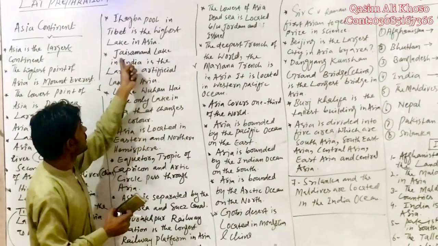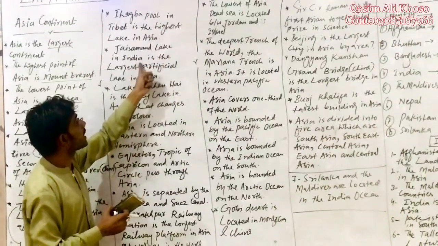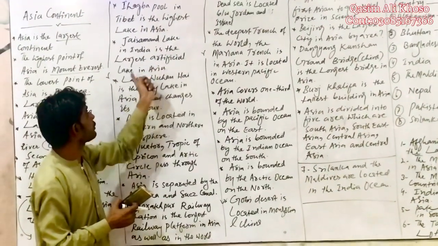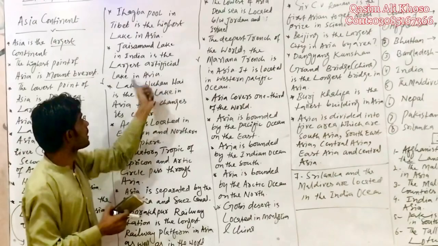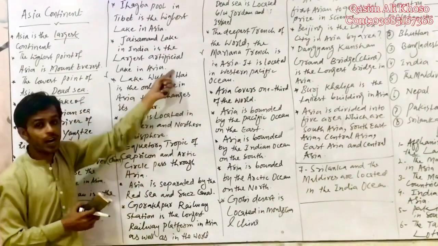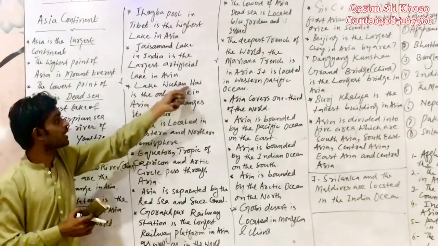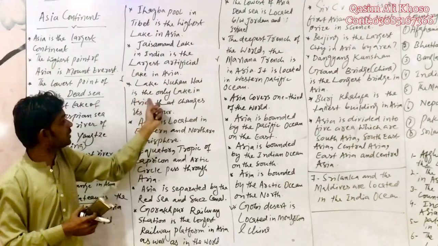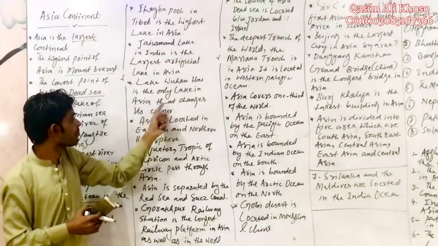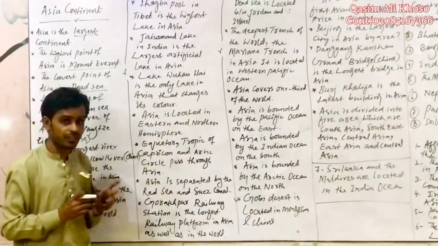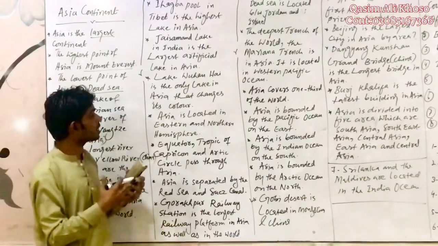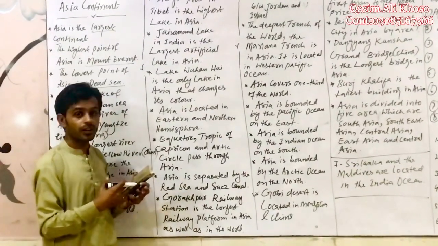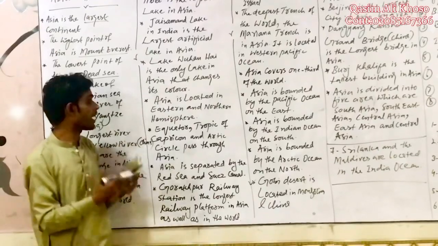Another point regarding the Asia continent: Hagba Pool in Tibet is the highest lake in Asia. Another point, Jasmine Lake in India is the largest artificial lake in Asia, a handmade lake. Lake Wanhai, which is located in China, is the only lake in Asia that changes its colors. Its colors change after some time.